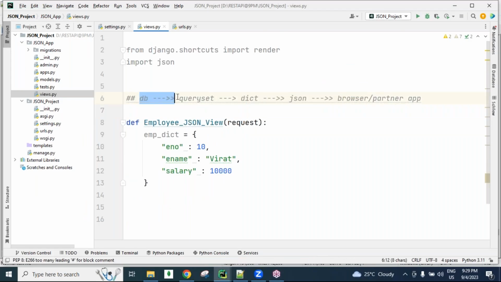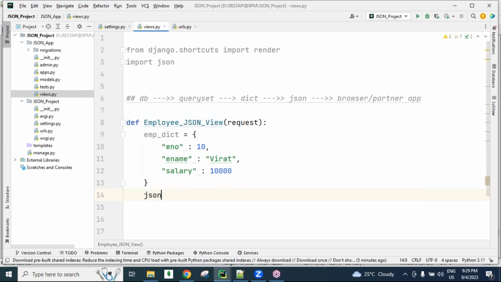Later, from the database we can see how we get data and store it as a query set, and how this query set is converted into a dictionary. I'll take care of all these things in the next program. Now, I took the dictionary, guys.